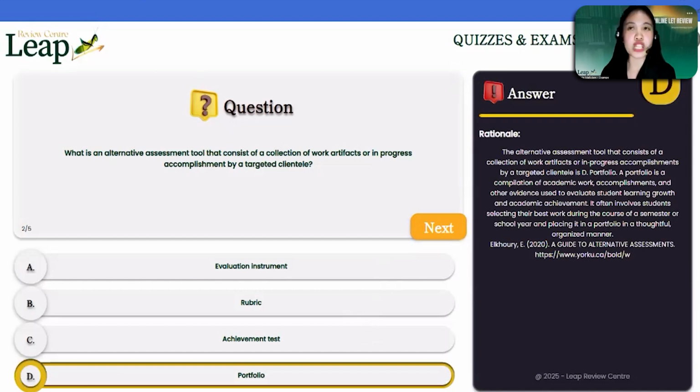So for portfolio assessment, we know that portfolio is a compilation. In the academe, that's the compilation of all student works. So for portfolio assessment, if you're going to make use of the collection of work artifacts, just like the masterpieces or the best outputs of the students, we are pertaining to display or showcased portfolio. Meanwhile, if we're talking about in progress accomplishment, we are talking about progressed portfolio. So that's for question number 2.